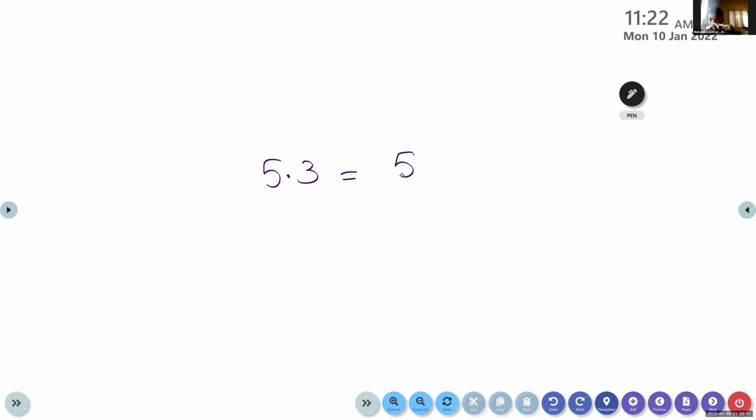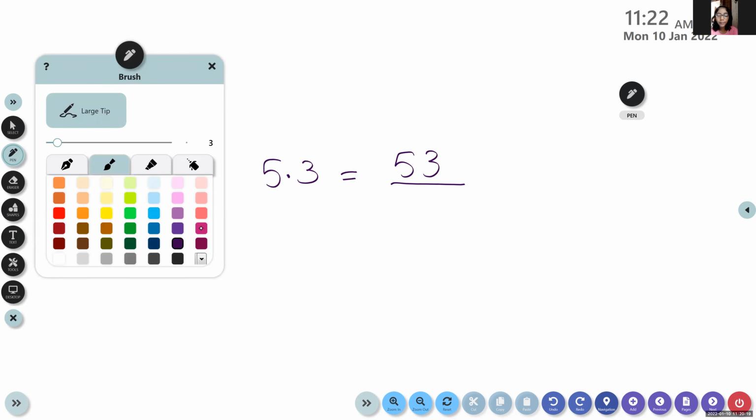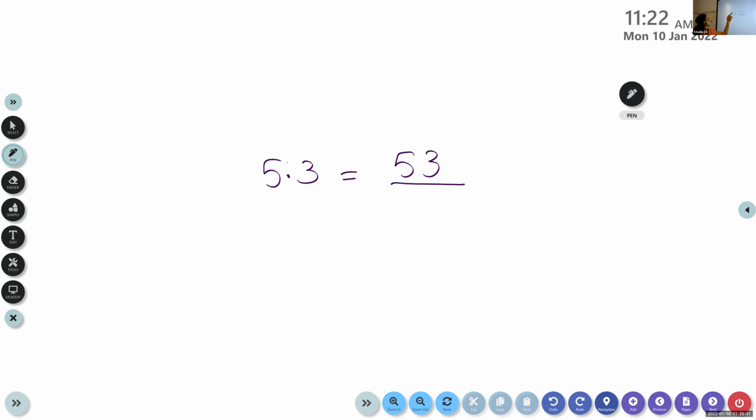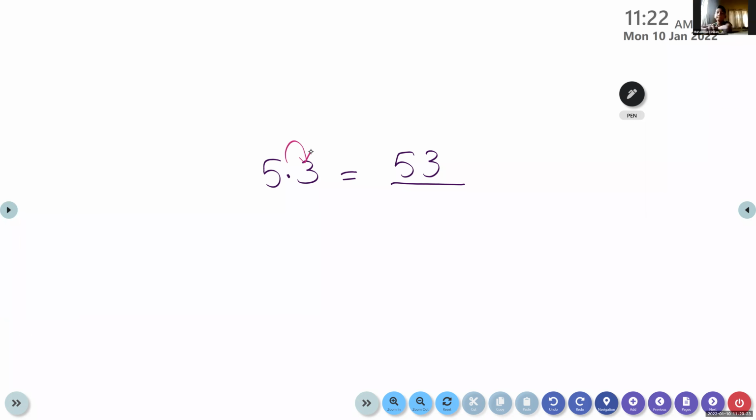Write the number without decimal point. 5.3, that is 53. Then we should look at how many decimal places there are. How many decimal places are there here? 1. Then 1 followed by how many zeros will be there? 1 zero. So what is that fraction? 53 by 10.